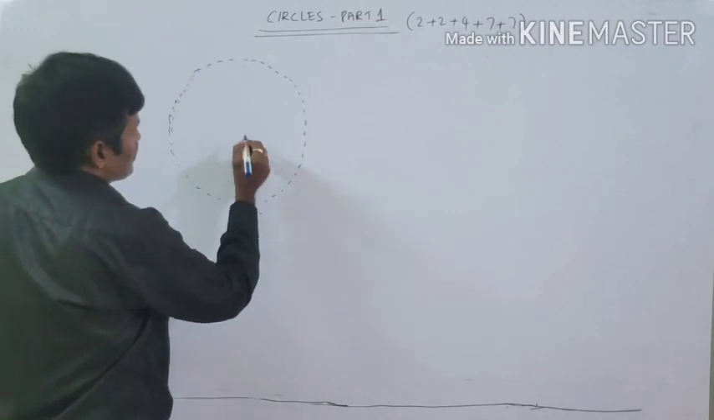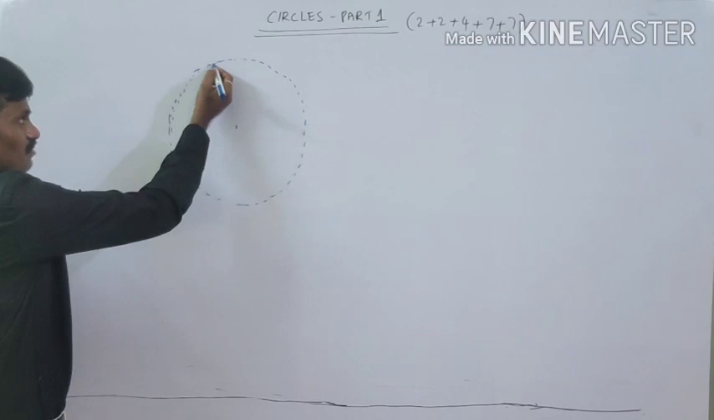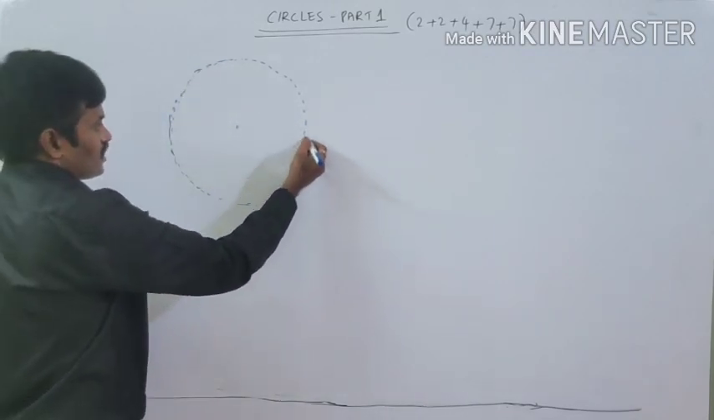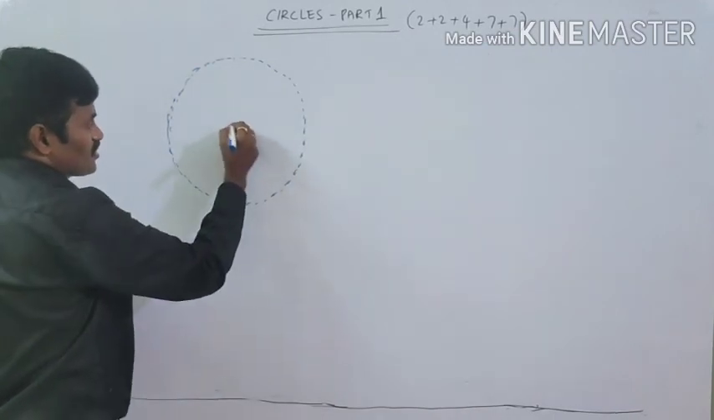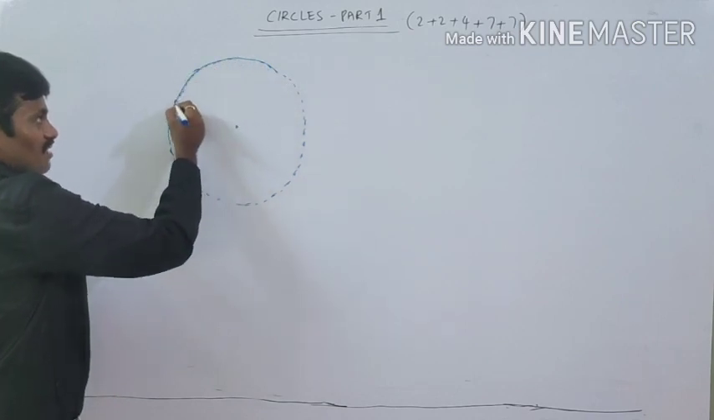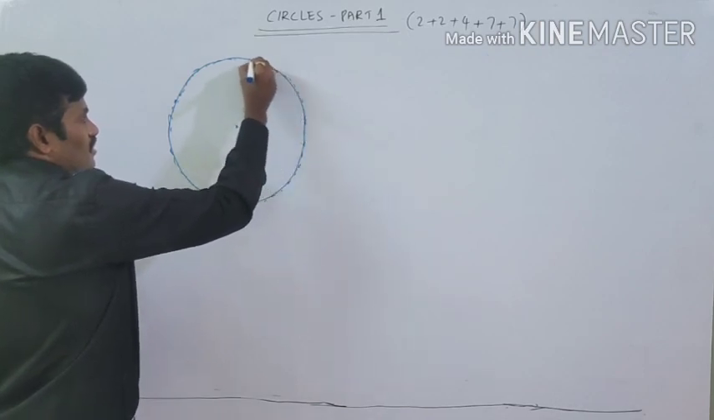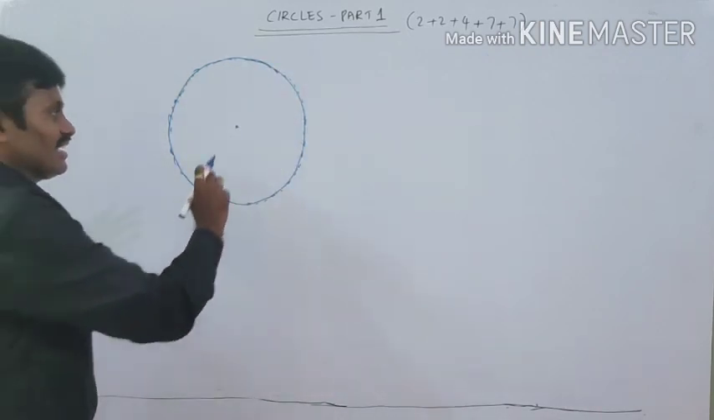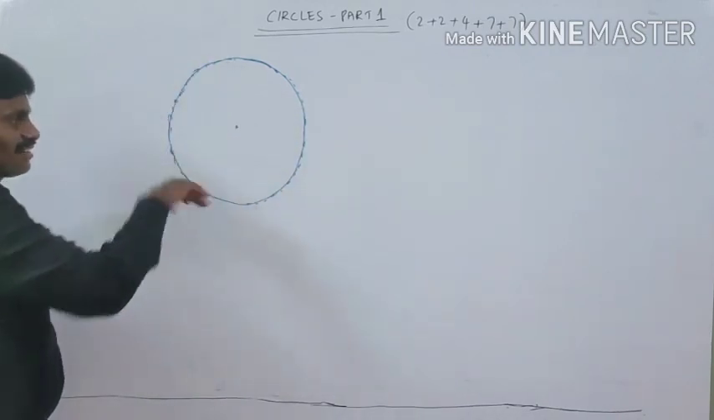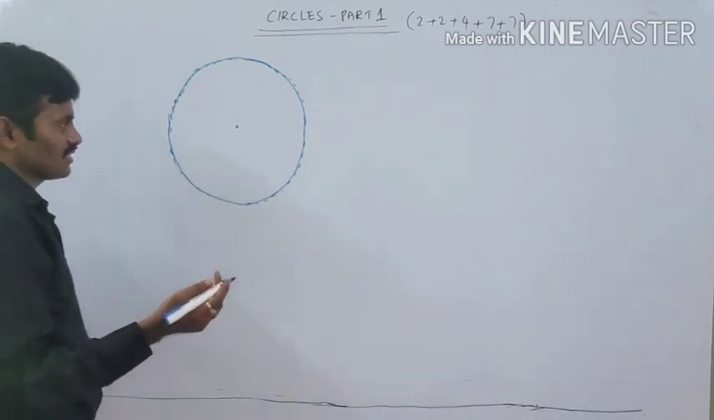Where is the fixed point? Here is the fixed point. See, these are the set of points. We are collecting these points which are at a fixed distance from a fixed point. This path, the set of points which are at a fixed distance from a fixed point, is called a circle. We have learned this in the previous classes, that means in 7th, 8th, 9th itself.